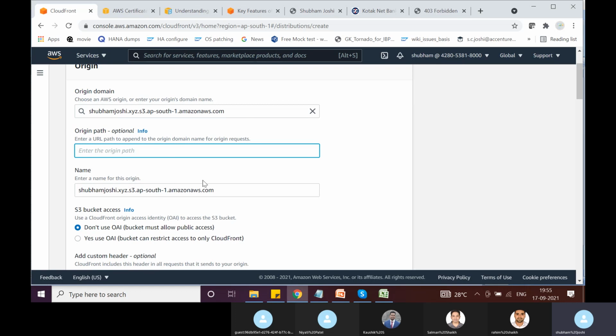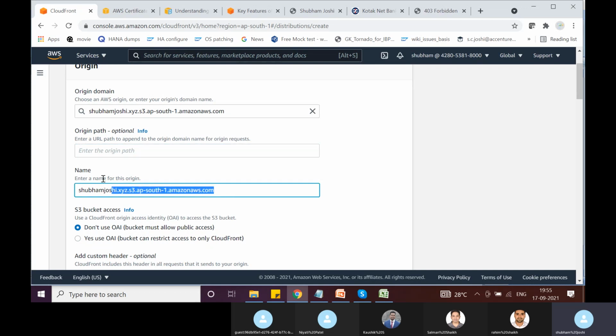Now enter a name for this origin. As I already told you, a CloudFront distribution can have multiple origins, and based on patterns, it can identify from which origin it has to fetch that object. Like star.php would be the application load balancer, star.jpg would be the S3 bucket. So each origin has to be identified by some origin name.